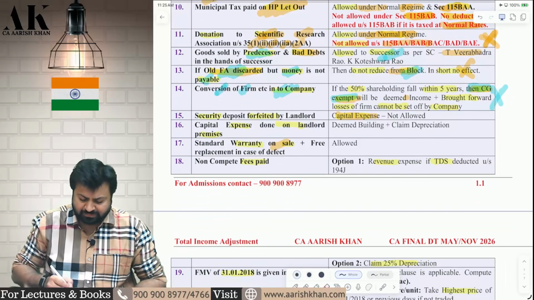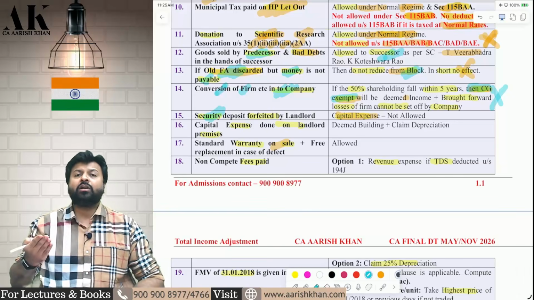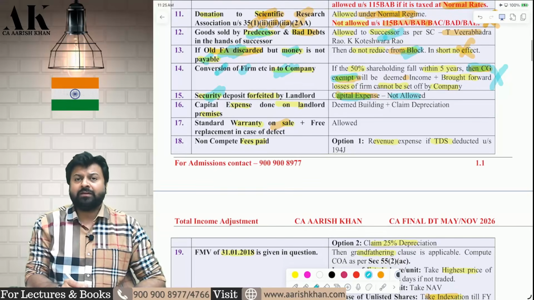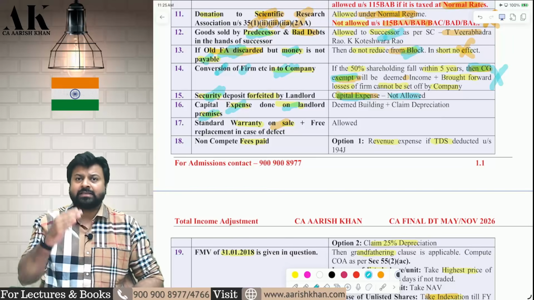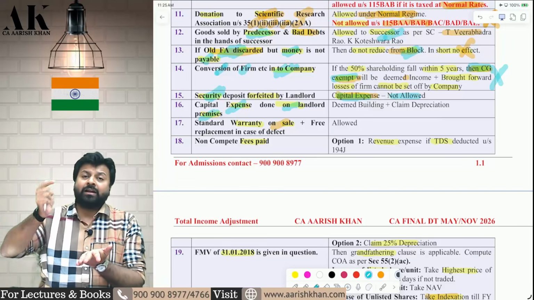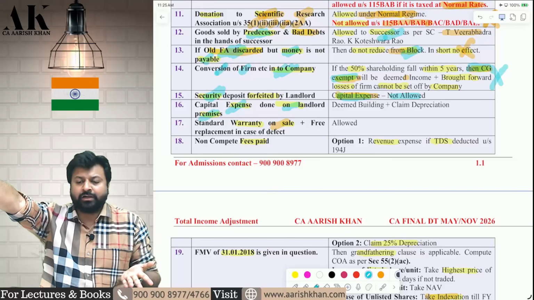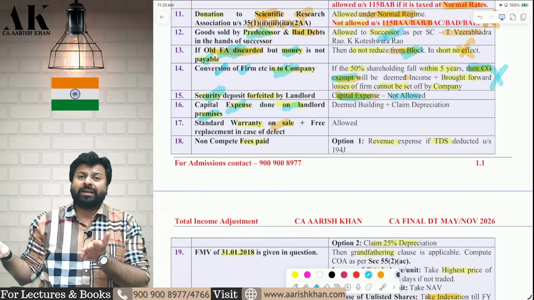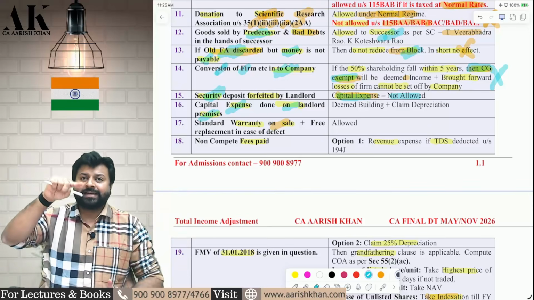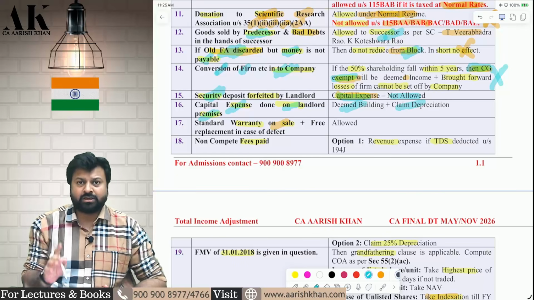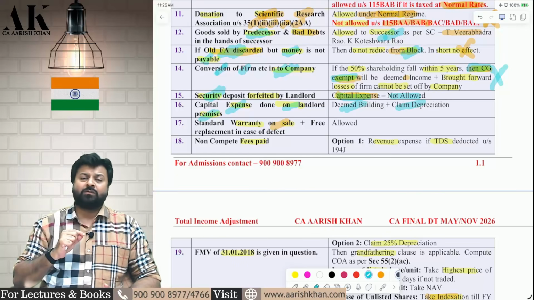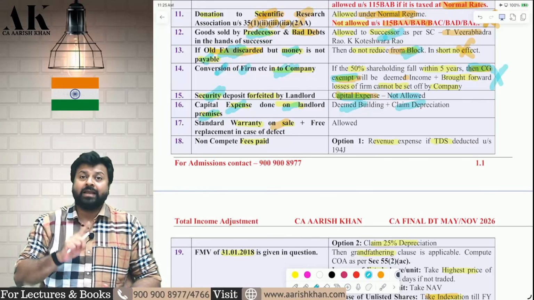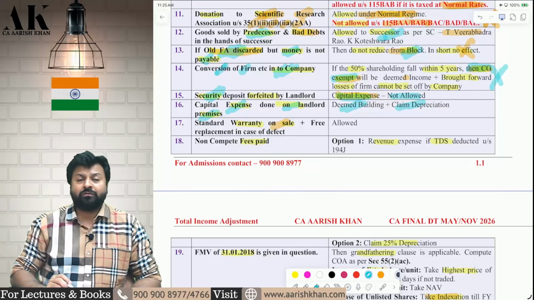Now, next, the landlord has forfeited my security deposit. If the landlord has forfeited your security deposit, it is a capital expense. It is not allowed as a deduction. Next one. If a capital expense is done on the landlord's premises, I have taken a premise on rent. On that, if I have done revenue repair, I can get deduction under section 30. But if I have done capital repair, then I cannot get deduction under section 30. Then I have to take depreciation under section 32. I can claim that as a deemed building and claim depreciation. Always remember, if you take a premise on rent from someone, on that, if you are doing capital expenditure, that is not allowed under section 30. It will be considered as a deemed building on which you can claim depreciation.